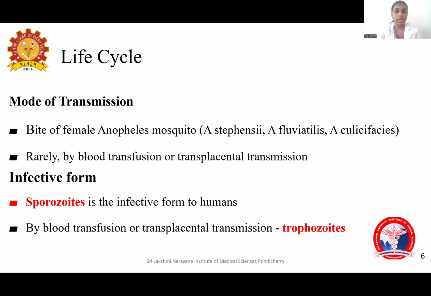So the mode of transmission is the bite of female Anopheles mosquito, and these are the species of female Anopheles mosquito that act as the definitive host: Anopheles stephensi, fluviatilis, and culicifacies. So in different geographical areas, different species are seen. Rarely it can be transmitted by blood transfusion or transplacental transmission. When it is transmitted by the bite of female Anopheles mosquito, the infective form is sporozoites. And when it is transmitted by blood transfusion or transplacental transmission, the infective form is trophozoites or merozoites.